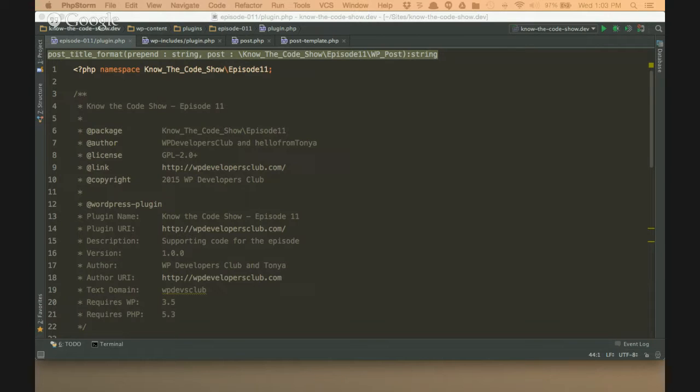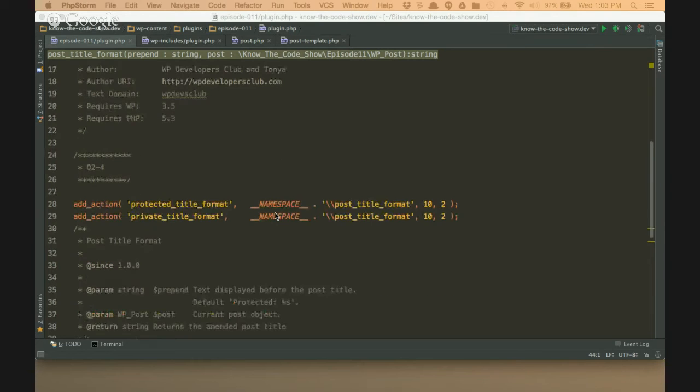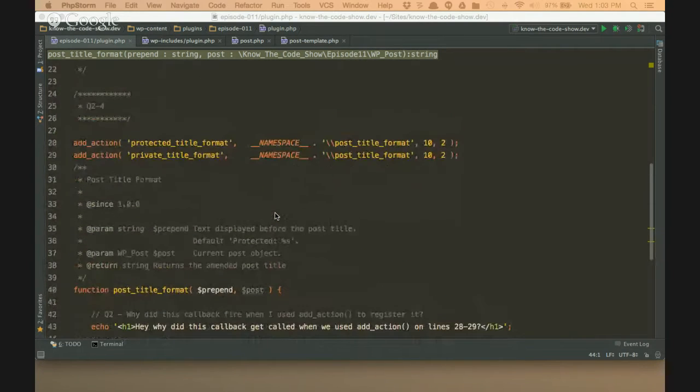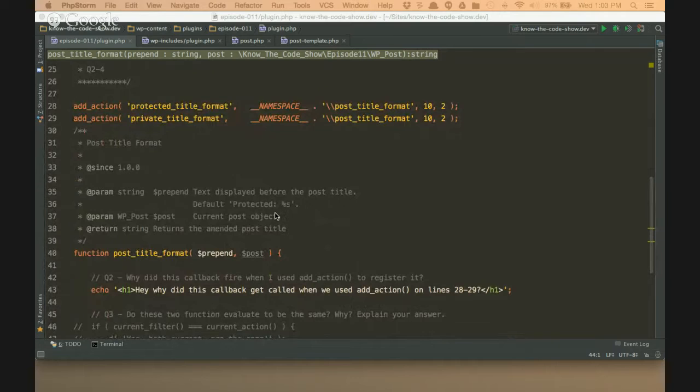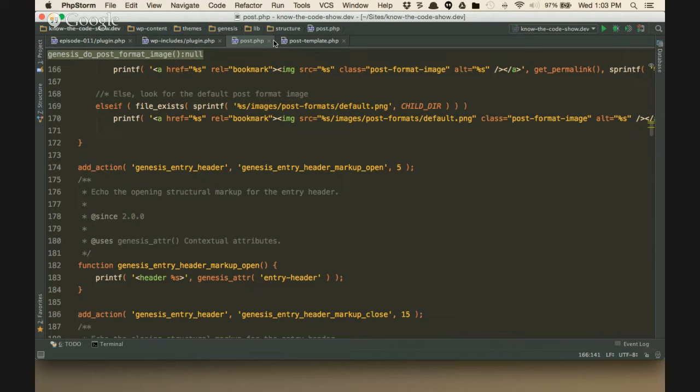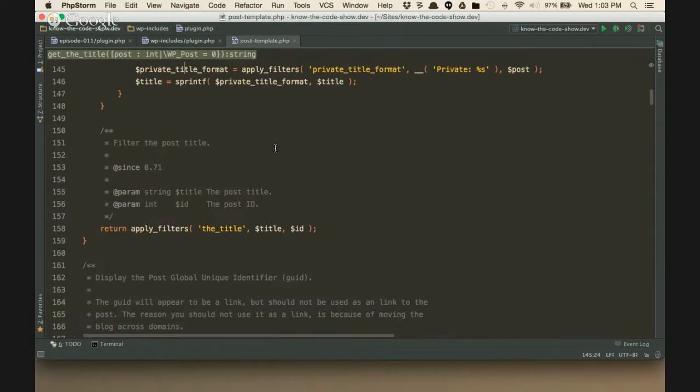All right, so if we look at the questions, here's the sample code that I gave you guys. You can see it here on the screen. And we're going to get to this in a second, and I'm going to prove to you that actions and filters are basically the same thing. And while I've got it up on the screen, let me show you how I'm going to do that. These 2 hooks right here, these 2 event names, are filters. Let's take a look at them. We don't want that. We want this one.